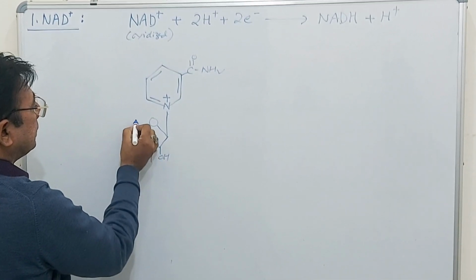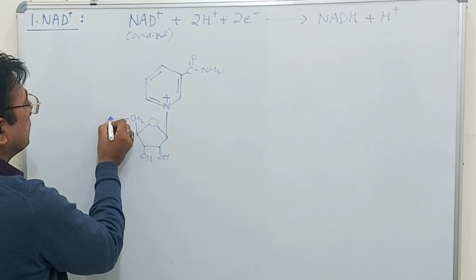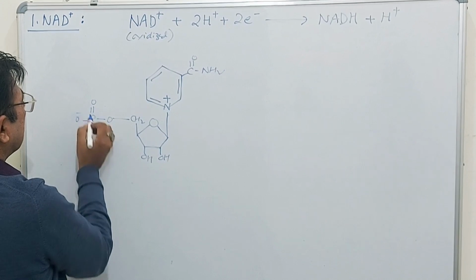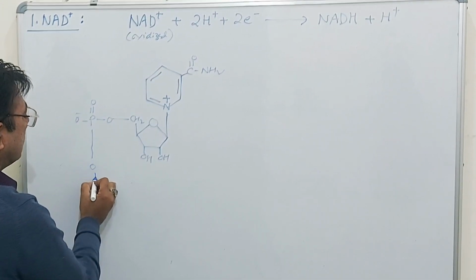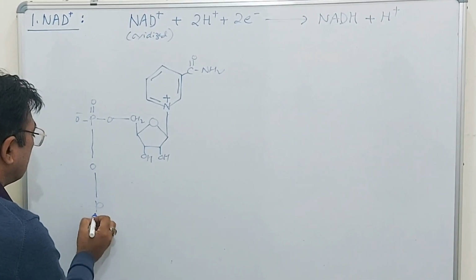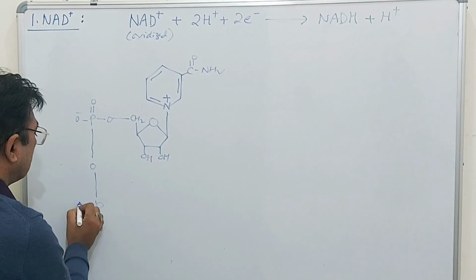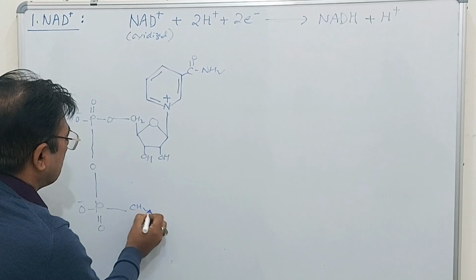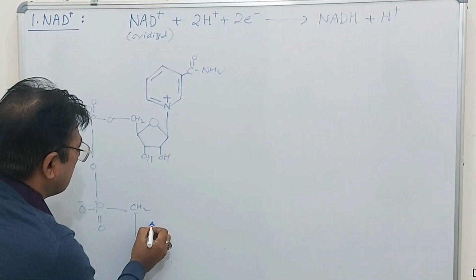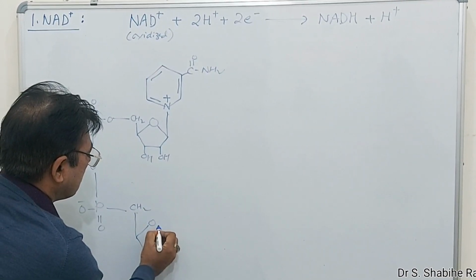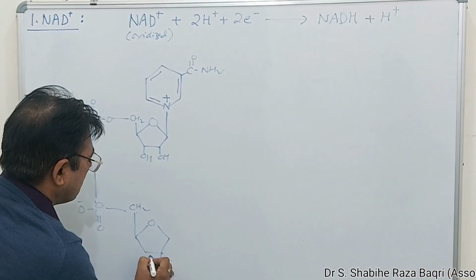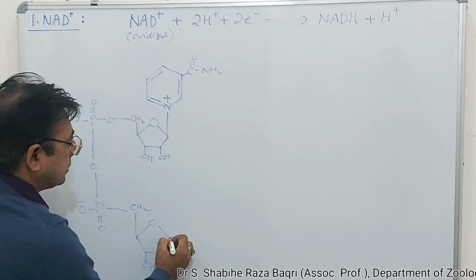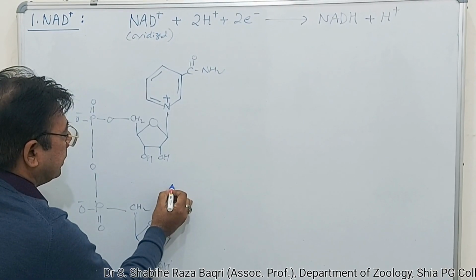So here you see this is ribose connected to, now connect this to adenine.